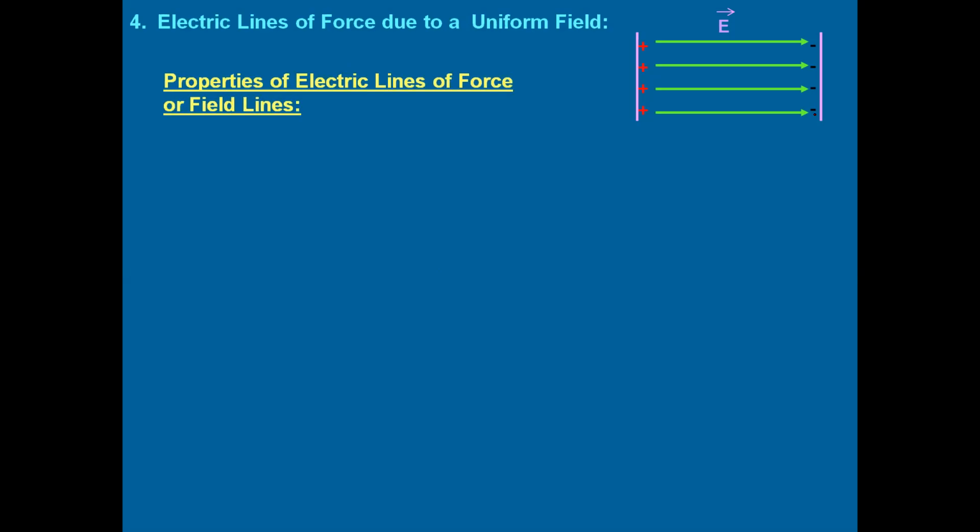After seeing all these electric lines of force for various types of charges, we have discussed positive charges, negative charge, systems of charges, and uniform electric field. From this, we can make certain conclusions about the properties of electric lines of force. Let's see them one by one. The first property is, obviously, they do not exist really. They are imaginary lines. So this is the first property, as everybody knows.